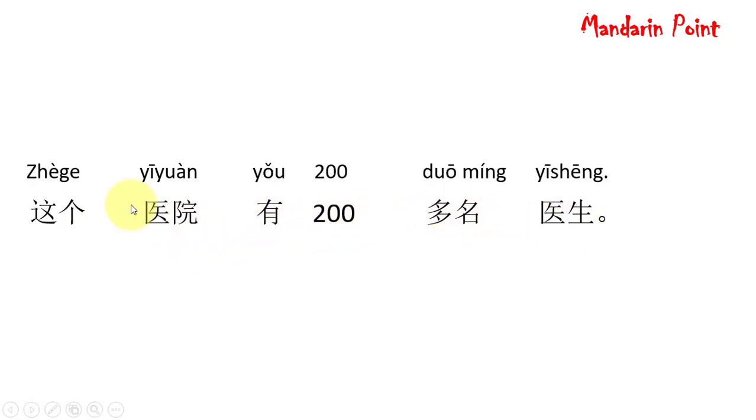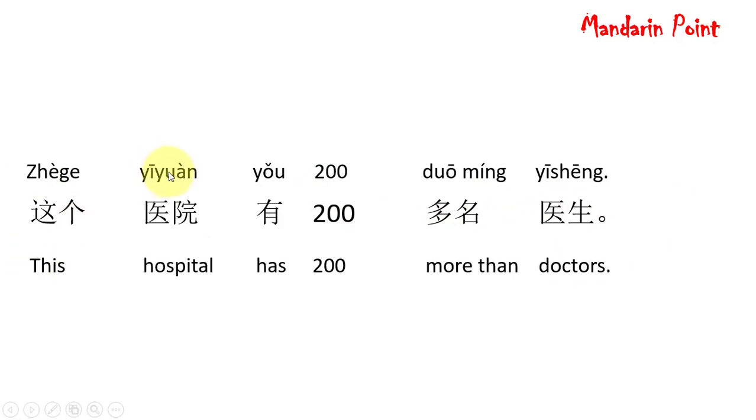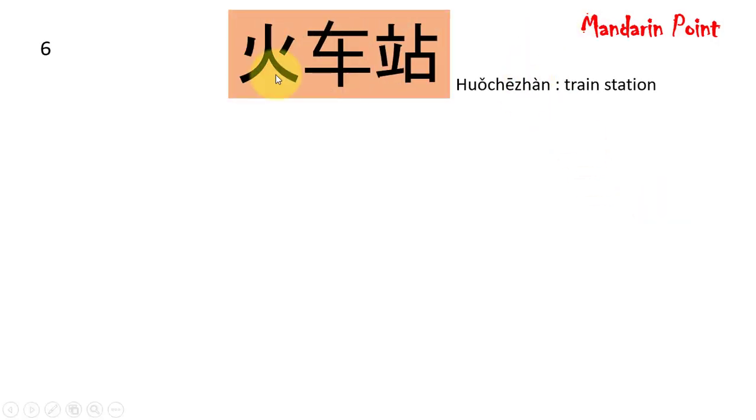这个医院有200多名医生。This hospital have more than 200 doctors. So this hospital has more than 200 doctors. The next noun is 火车站。火车站 means train station.